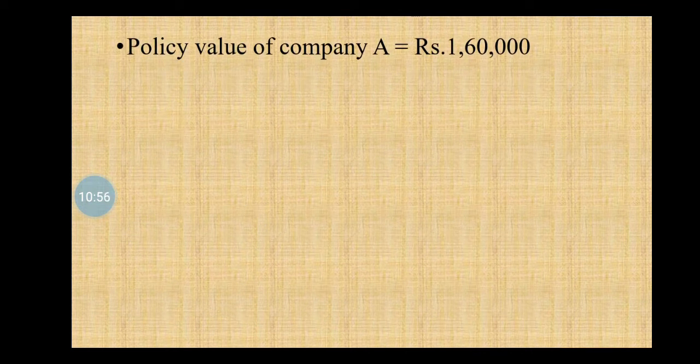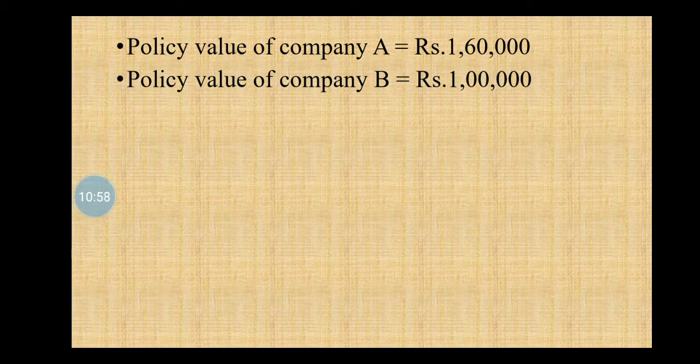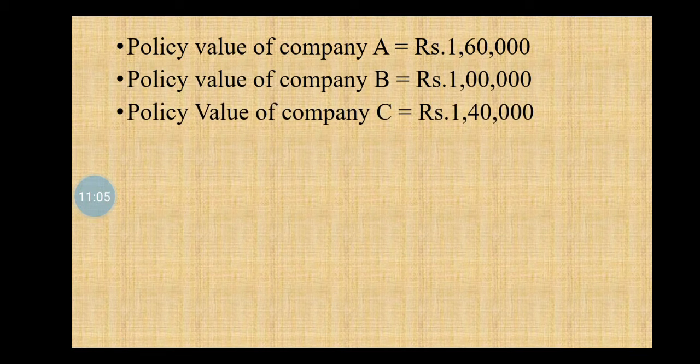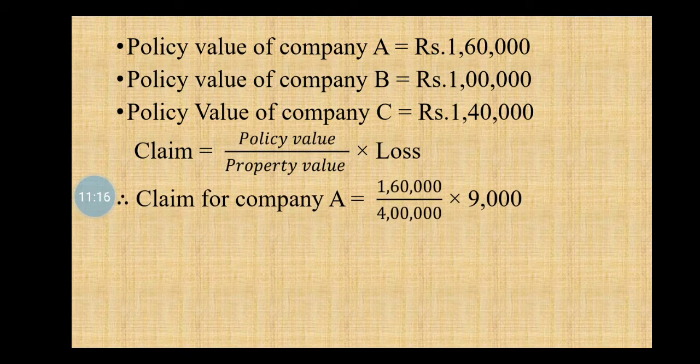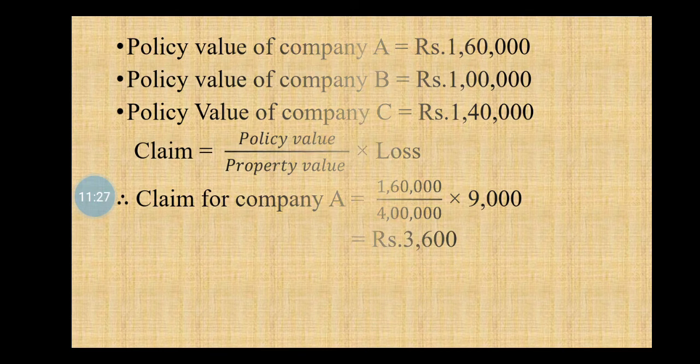Policy value of company A equals rupees 1,60,000. Policy value of company B equals rupees 1 lakh and policy value of company C equals rupees 1,40,000. Now we know that claim equals policy value upon property value into loss. Therefore, claim for company A equals 1,60,000 upon 4 lakh into 9,000, which equals rupees 3,600.